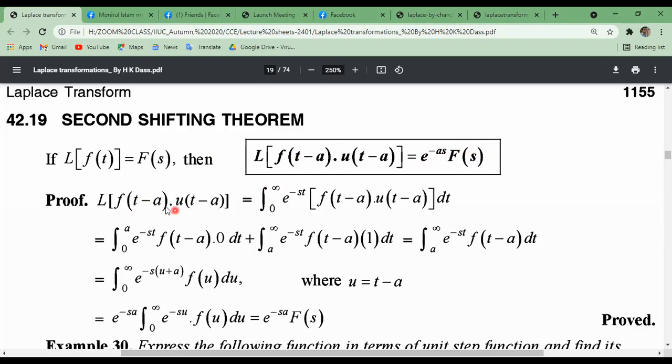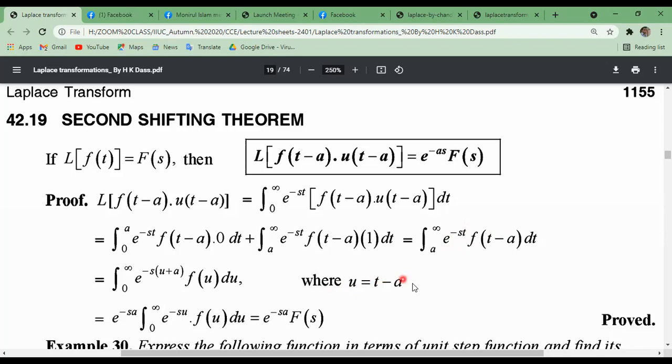Now this left hand side equals, by the definition of Laplace transformation, we can write this whole f of t. First of all we have to take 0 to a, then a to infinity, because there are two intervals. For 0 to a, the f of t value is 0, and for a to infinity, the f of t value is 1, using the unit function. Okay, so we get this one.